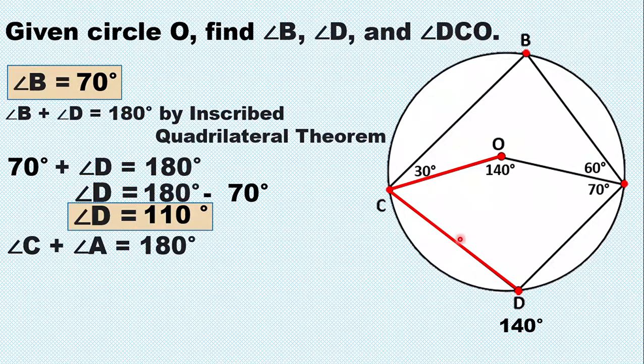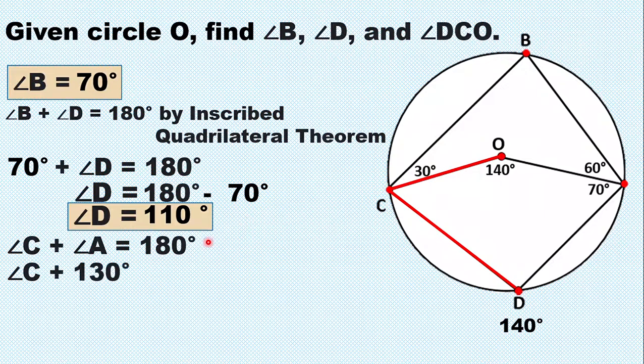So, yung angle DCO, ito siya. So, angle C plus angle A equals 180 degrees. So, yung angle C naman at saka yung angle A form opposite angle. So, they are supplementary. So, yung itong part ng ating angle A, we have 60 degrees. Sa left side naman, we have 70 degrees. Sa angle C naman, sa left side, we have 30 degrees. So, let us find the measure of angle DCO.